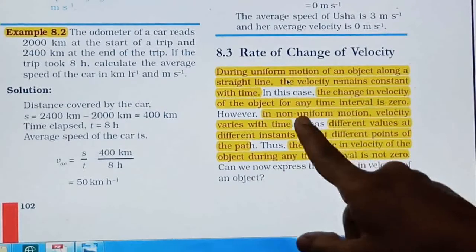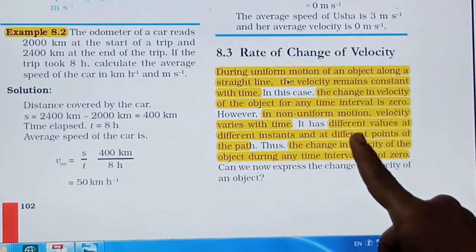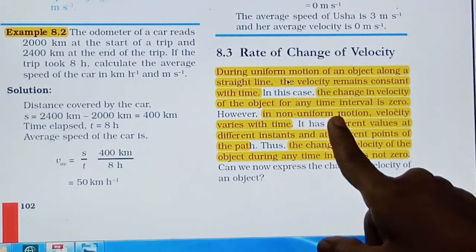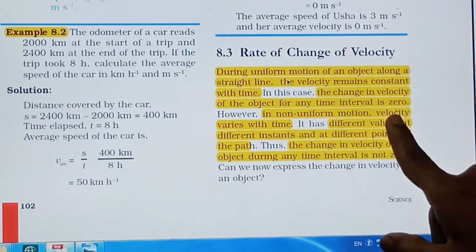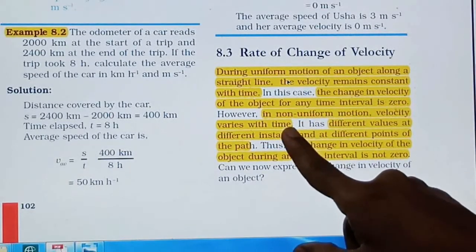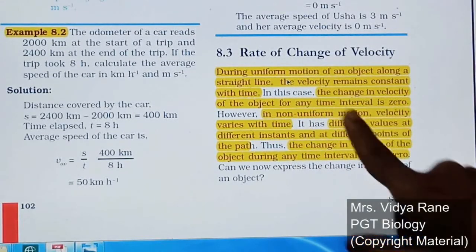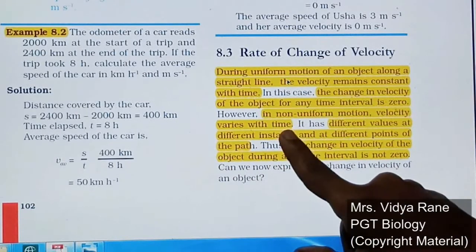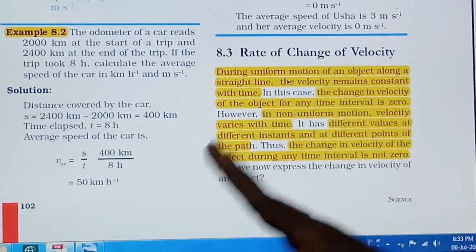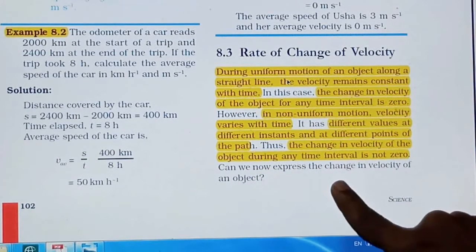In a non-uniform motion, whenever the object is moving in a non-uniform motion, the velocity varies with time. Yes, if it is non-uniform motion, then the speed will change, then velocity will also change, and that is also with time. So that may give you different values at different instants of time, at different points of a path, right? At different places, different velocity will be there, right?